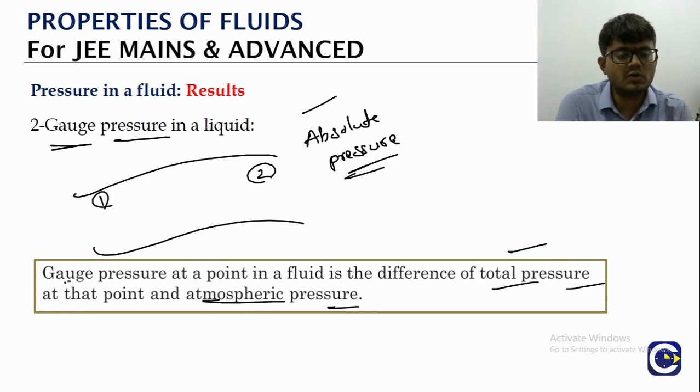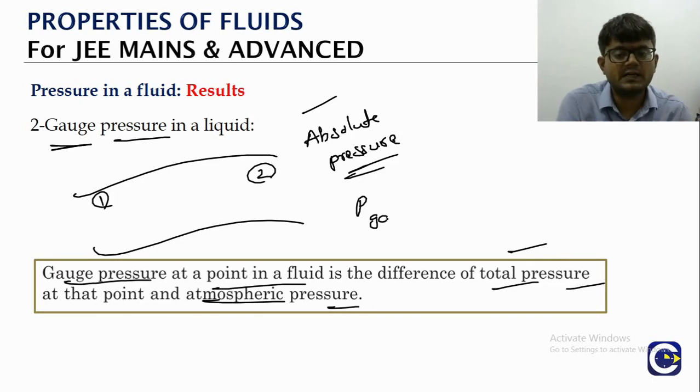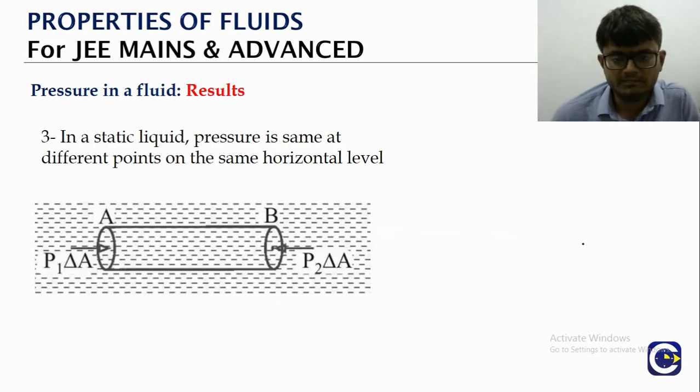So gauge pressure at a point is the difference: the total pressure, from that we subtract the atmospheric pressure. So this is the concept of gauge pressure.